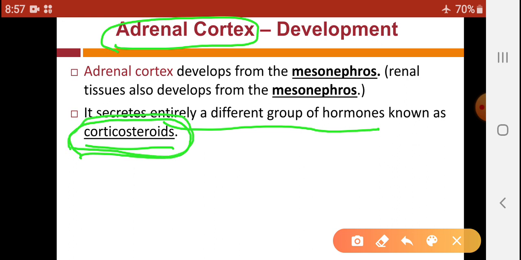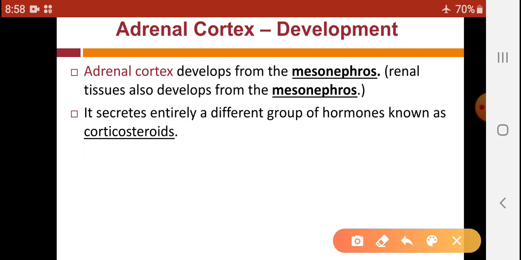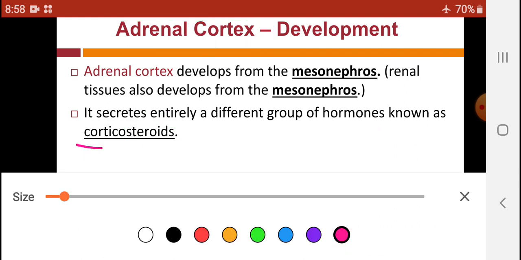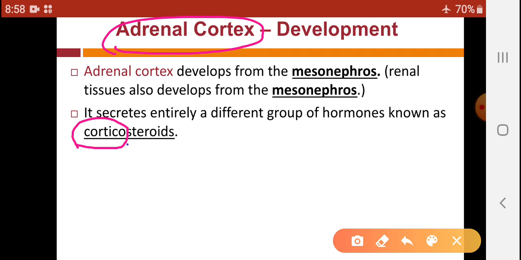As corticosteroid contains two words: cortico, that means it is related to the adrenal cortex, and steroids, because these hormones are steroid in nature. Cortico means the hormone is secreted from the adrenal cortex, while steroid means the hormones are steroid in nature, so these hormones are named corticosteroids.